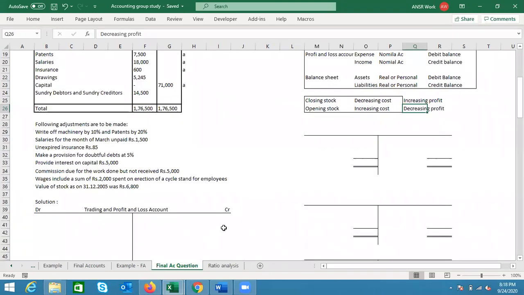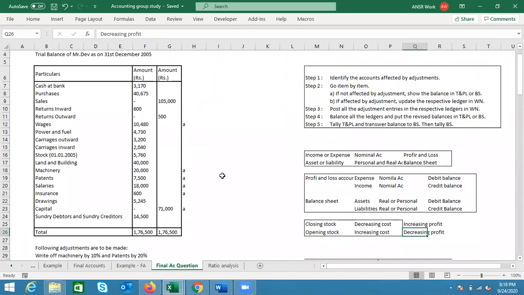Okay, cool. Now I'm moving to the next step. The step is go item by item. If it is not affected by adjustment, show the balance in the trading and profit and loss account or balance sheet. If it is affected by adjustments, then go to the working note and prepare the ledger. So the step is very simple.